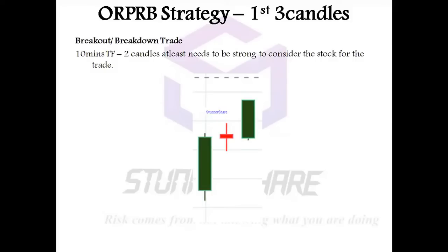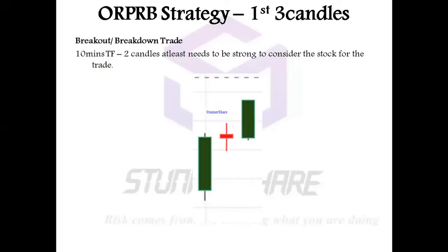The first 30 minutes or first 1 hour is going to be the initial balance. The initial balance is the initial strength of the stock, where the stock has moved upside or downside. The initial strength will be visible in the first 30 minutes or first 1 hour. I don't prefer 1 hour, because after moving 1 hour it can get rejected a lot of times, so I avoid 1 hour.